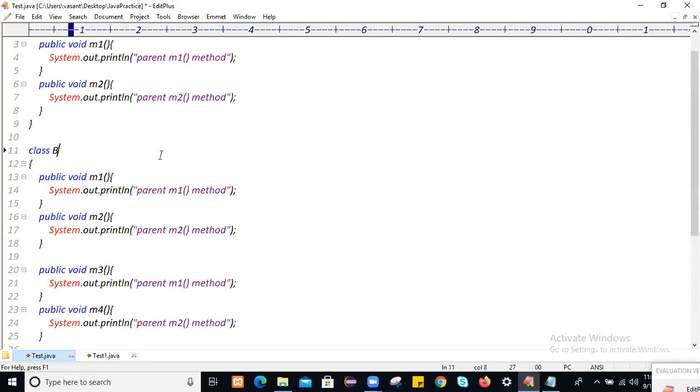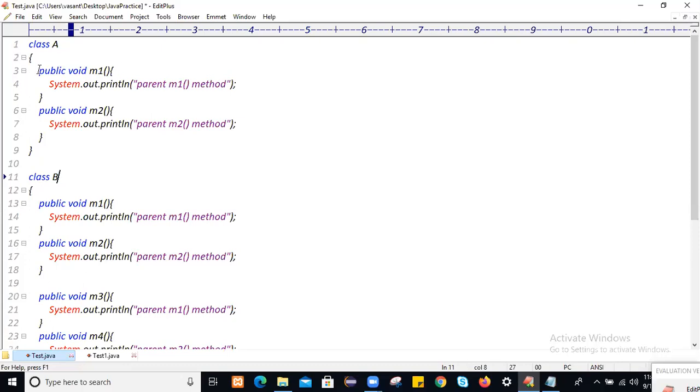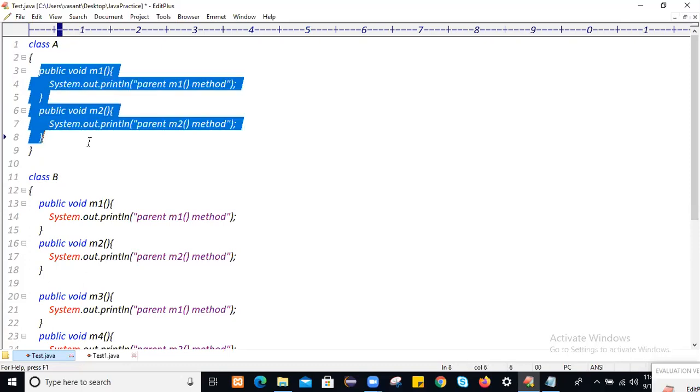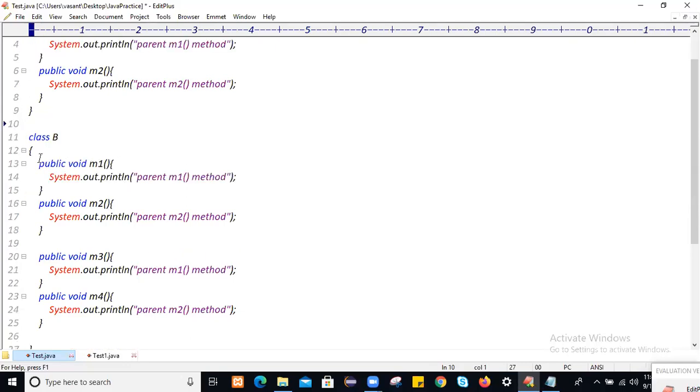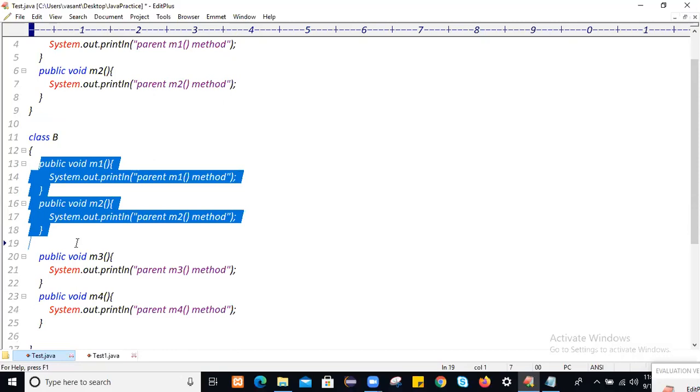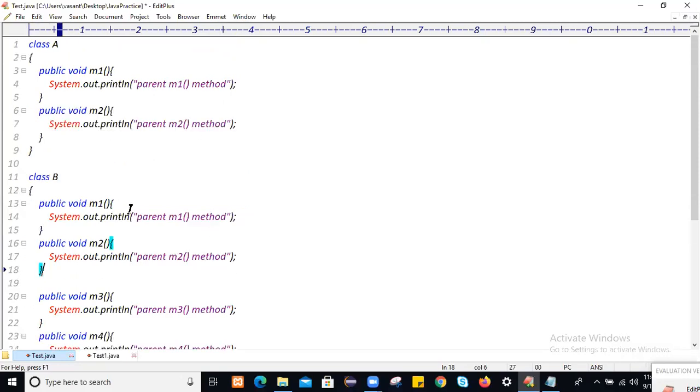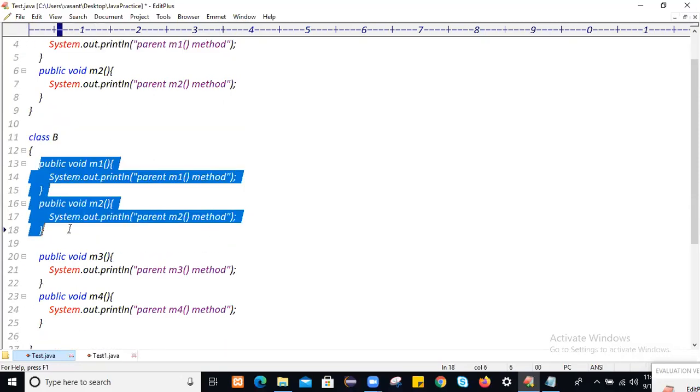So what happened? The m1 and m2 methods are already available in class A, but still you have defined m1 and m2 in class B, and you wrote the same logic in class B also. Due to that, what will happen? Unnecessarily the length of the code will increase. You can reduce this length of the code.